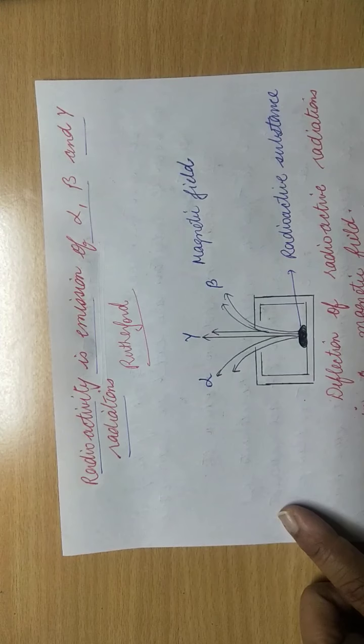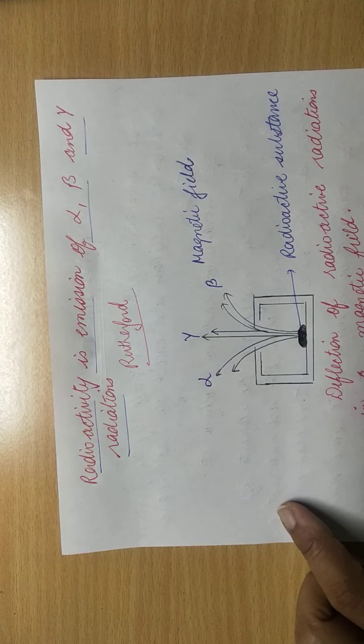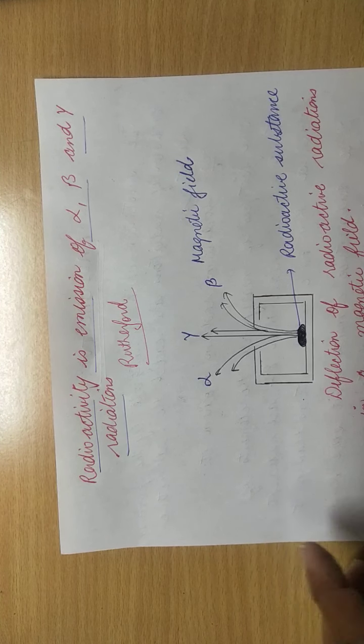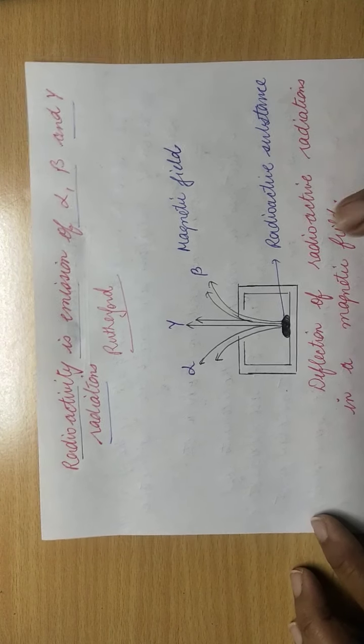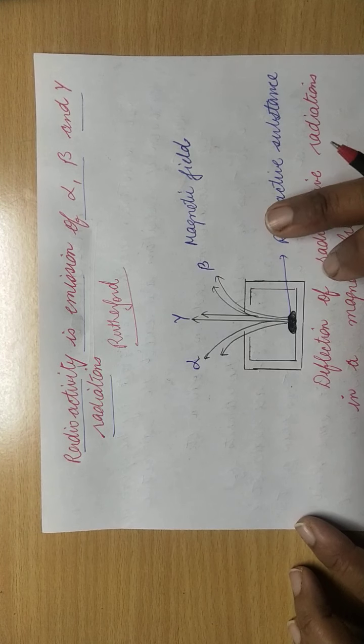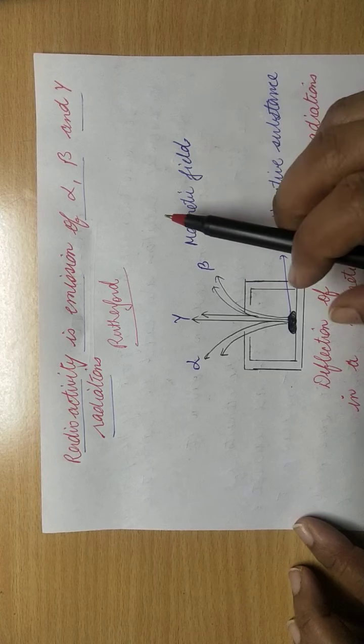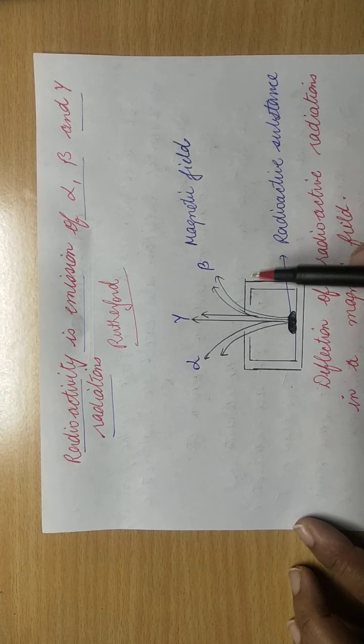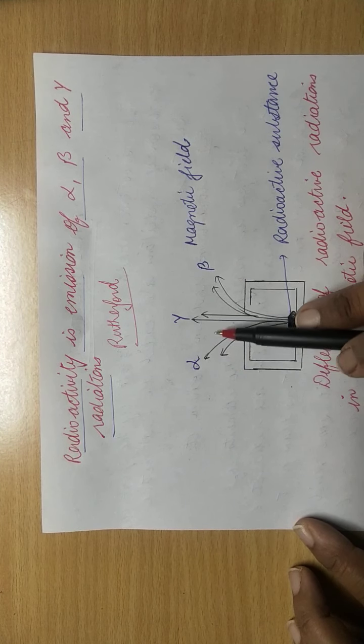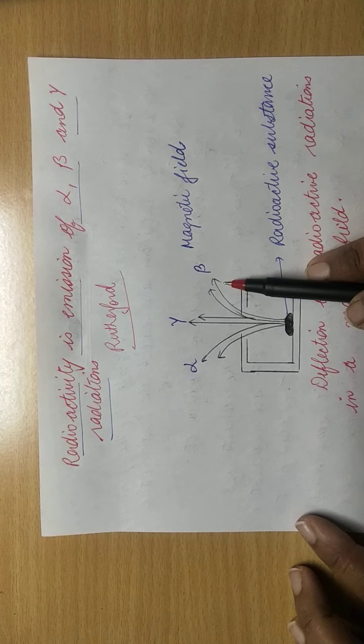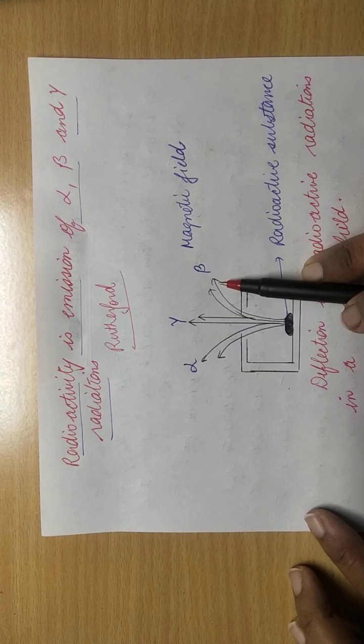He studied the process of radioactivity. What did he find? He found that the rays could be classified into three different types of rays, and these rays have different penetrating power. Means they can pass through other substances also.